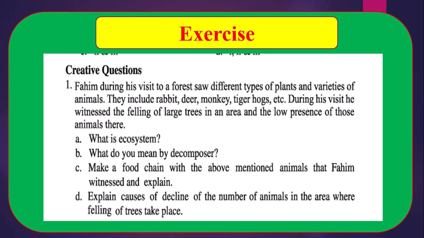rabbit, deer, monkey, and hawks we may mention here, as well as the tertiary or secondary consumers. That means at first solar energy, then plants, then rabbit, monkey, deer, and finally tiger and hawks.